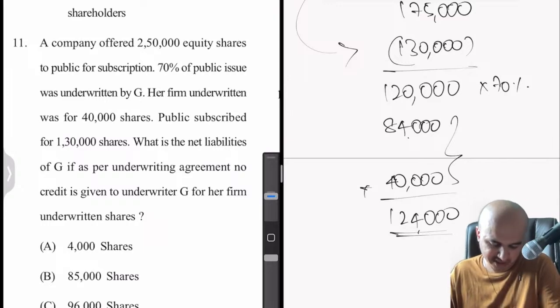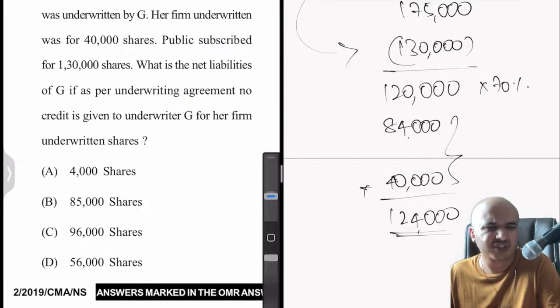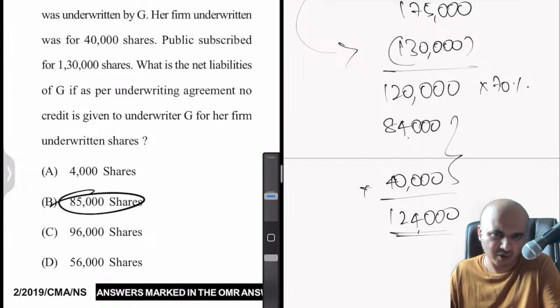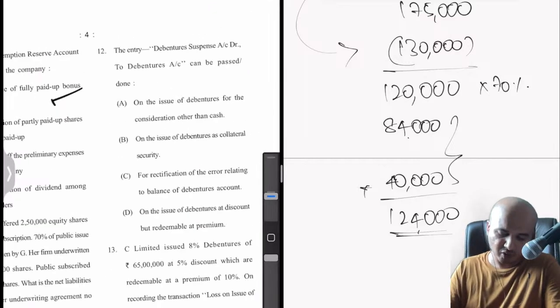1,24,000 shares. It is not there in any of the options, so we can't choose this. I think they have mentioned 85,000 as the right answer. I don't know how they got that 85,000. I believe 1,24,000 is the right answer. Fine, let's move on.